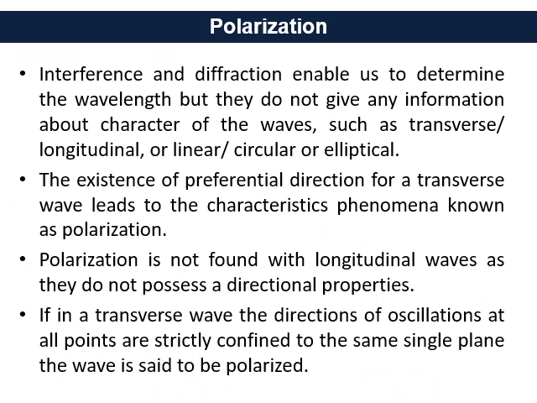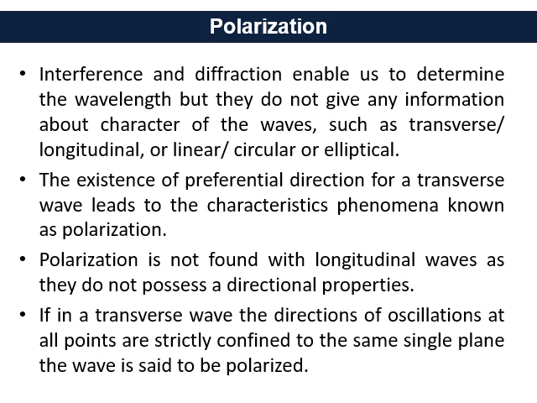So what are the characteristics of polarization? Point by point: interference and diffraction enable us to determine the wavelength, but they do not give any information about the character of the waves, such as transverse or longitudinal, or linear, circular, or elliptical. That's true. When we studied interference and diffraction, we didn't consider whether these were transverse waves, longitudinal waves, or polarized waves in terms of linear or circular.